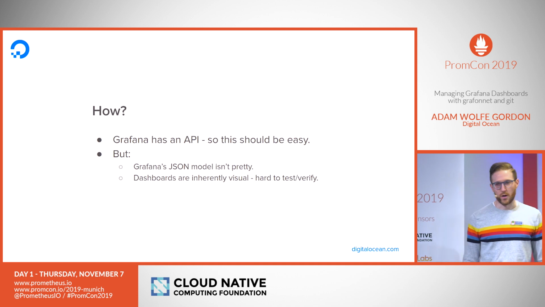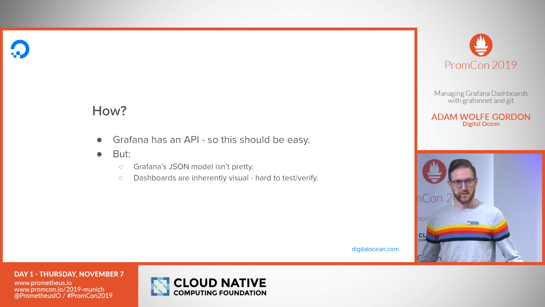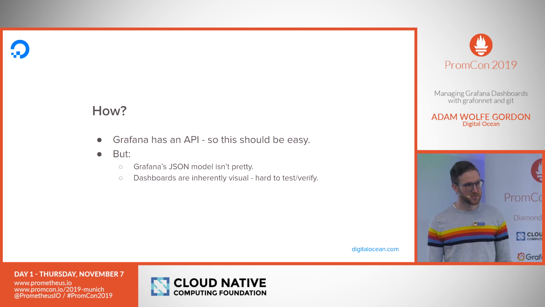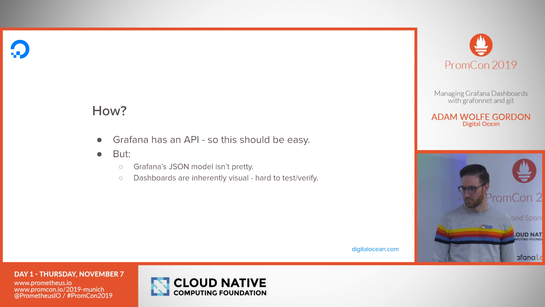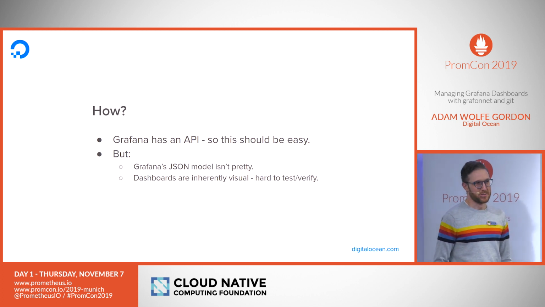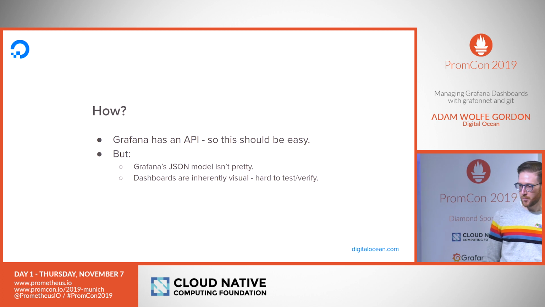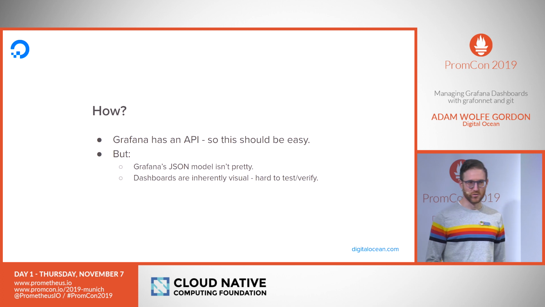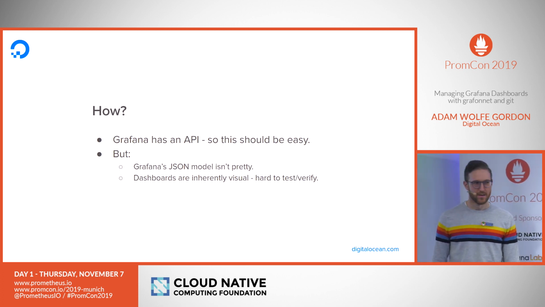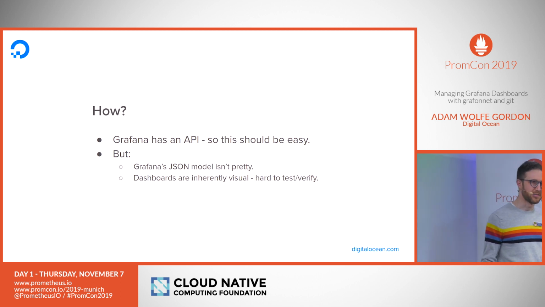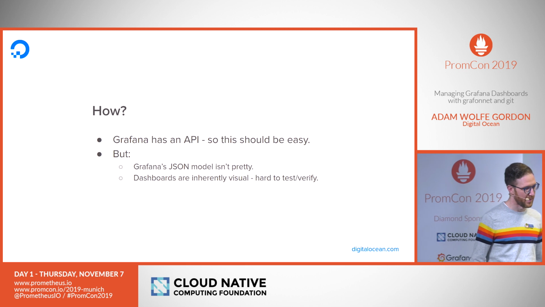So we wanted to do all of these things, and I set out to build a system to do this. And I discovered that Grafana has an API. So I thought this should be easy. We can write our dashboards in JSON, and we can deploy them using the Grafana API. Right? Sounds simple. I discovered that it wasn't quite so simple. There were two basic challenges. For one, Grafana's JSON model for dashboards isn't really meant to be consumed by humans. It's not a nice human-readable format. It's really an internal representation of the dashboard, which is fair. But that meant that it wasn't great for writing by hand.